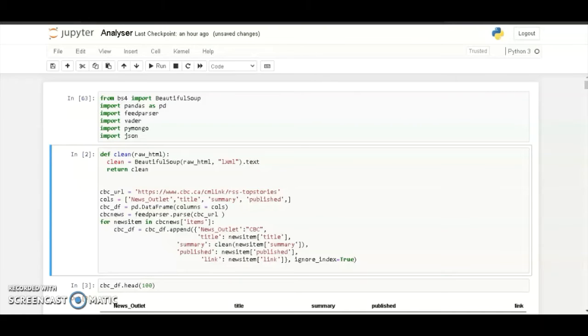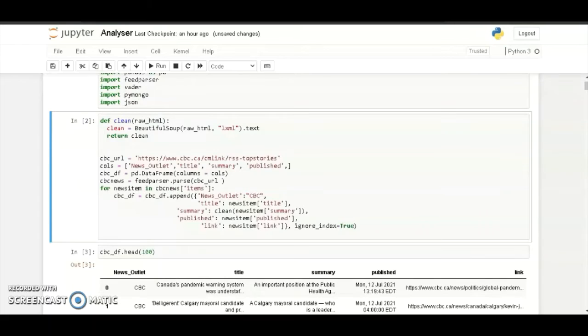Basically we went through the URLs one by one. First we went to the CBC's URL, then we defined the columns, which are news outlet, title, summary, and published. Then we use the CBC data frame, load it with the columns, parse the data, and save it inside CBC news.